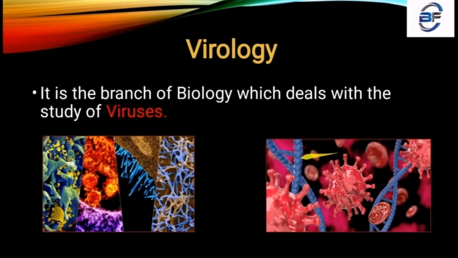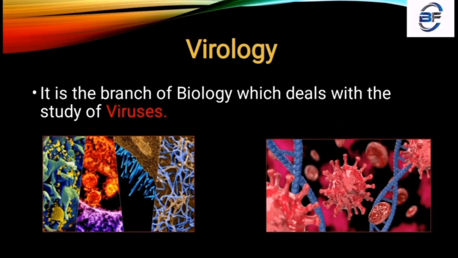There are a number of shapes of viruses. There are a number of types of viruses. That means there are various types of viruses, and their antibodies are also found. And if we talk about virology, viruses develop in a number of structures and forms, and these are the forms which produce diseases in a number of cases.